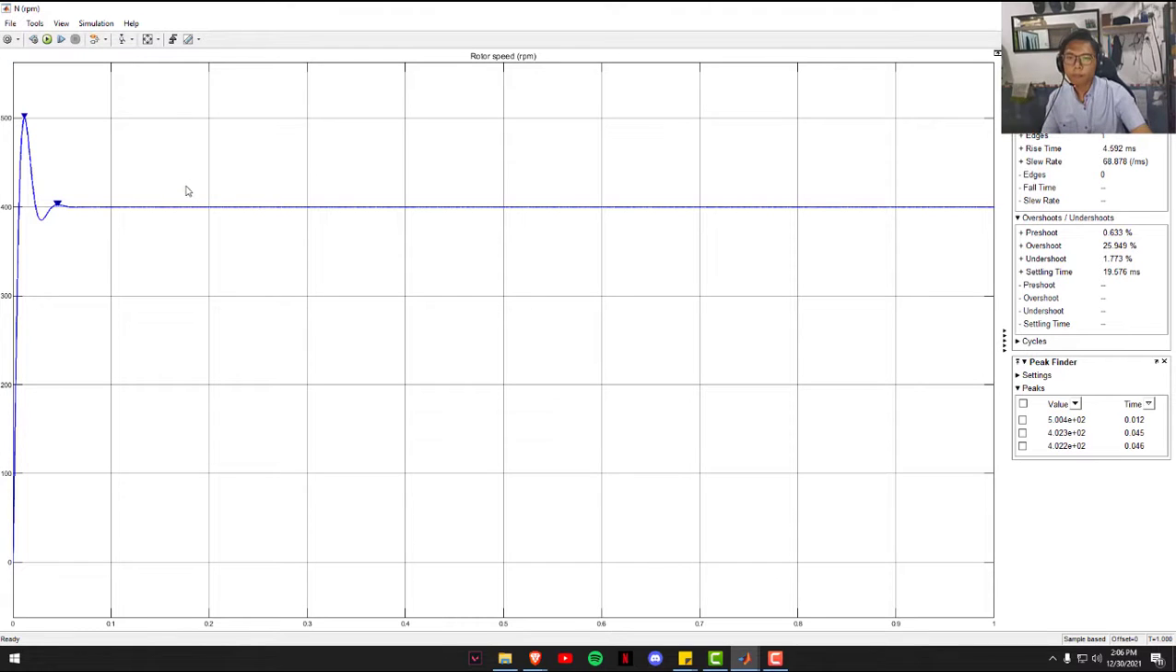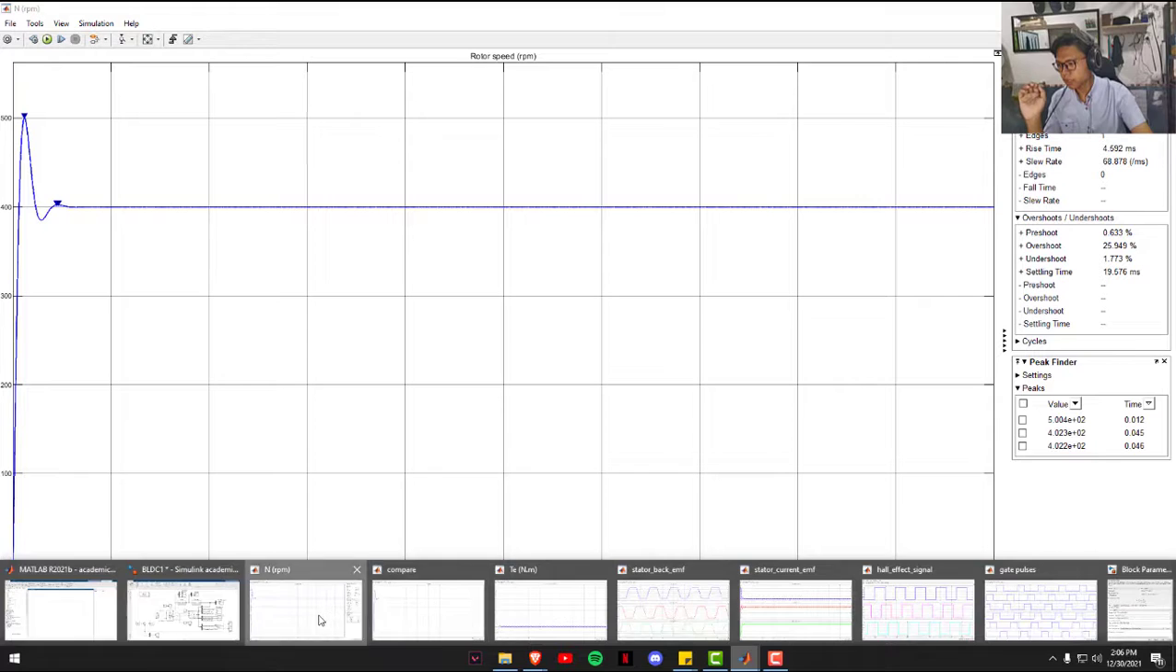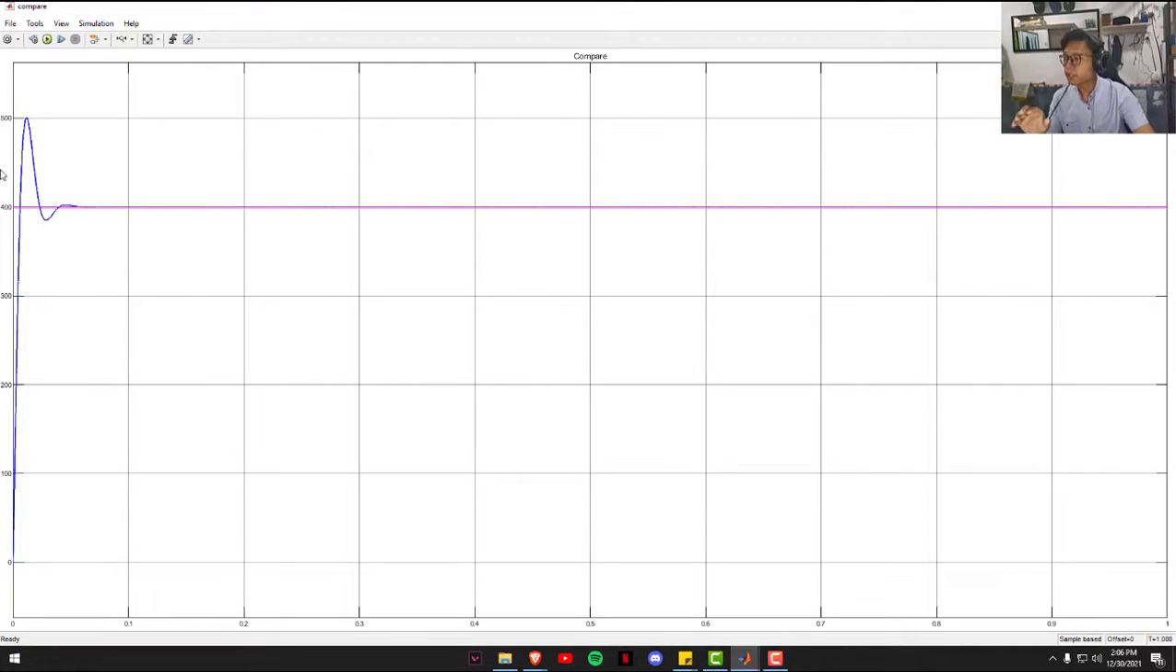And then when we compare it to our reference speed here, as you can see right here, this is the reference speed. The reference speed is in pink color, while the blue one is the output speed of this motor. As we can see, the steady state output of the motor corresponds to the reference speed right here, and this shows that the PID controller helps the motor to reach the reference speed by eliminating the error.